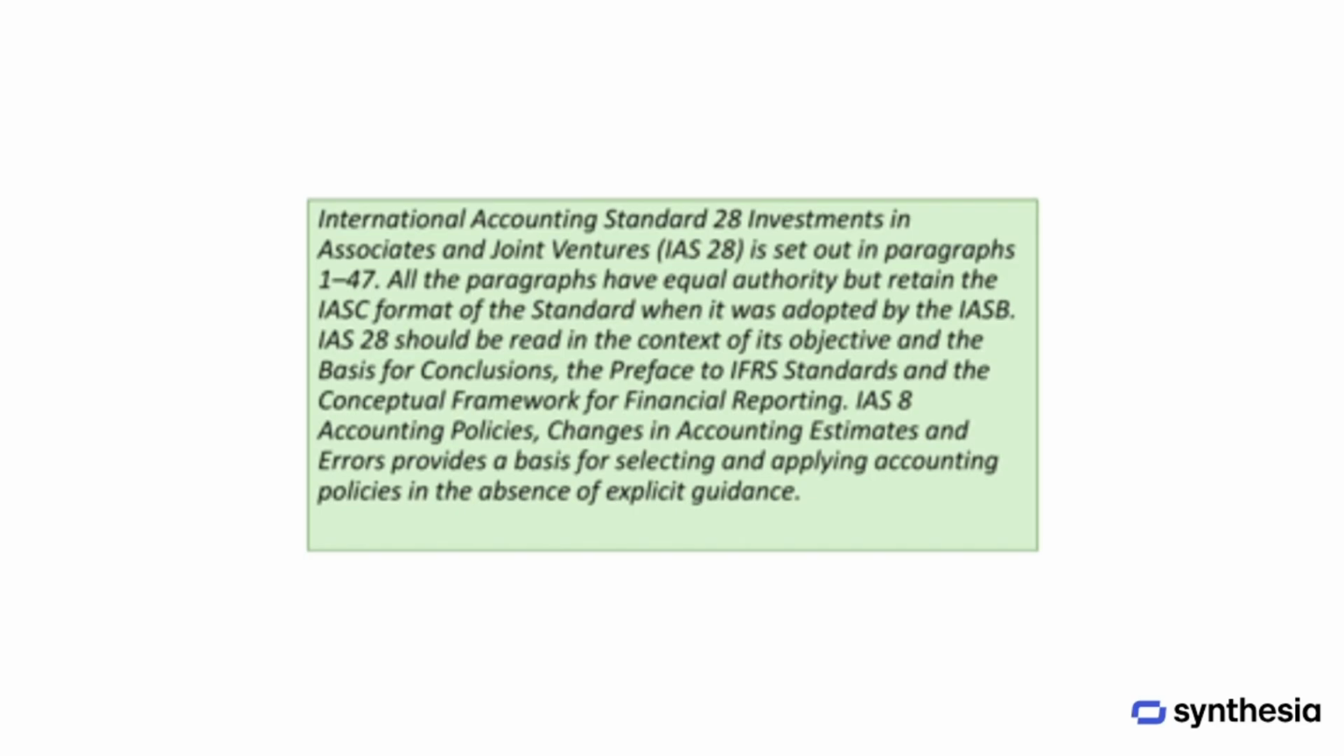The standard known as IAS 28, which covers investments in associates and joint ventures, is made up of 47 main paragraphs, all of which carry the same level of authority. Even though the structure follows the original format from when it was first adopted, it should always be considered in the context of its overall purpose and the broader framework of financial reporting.